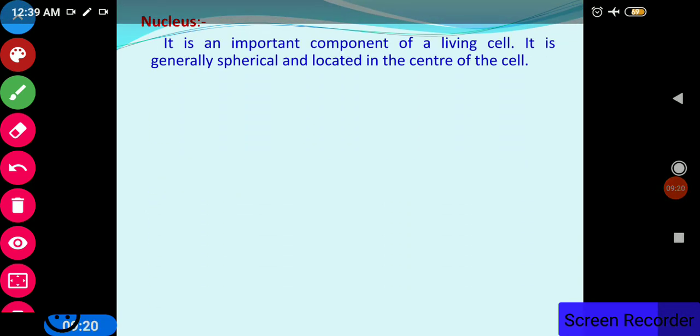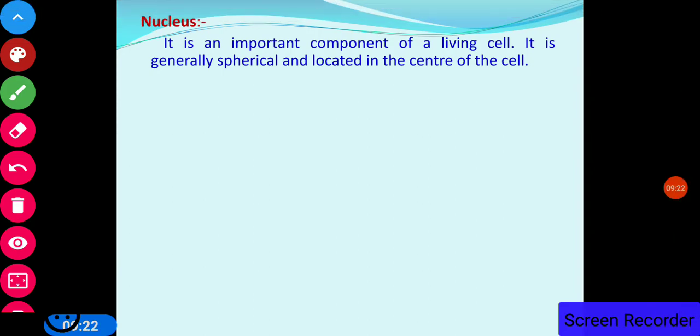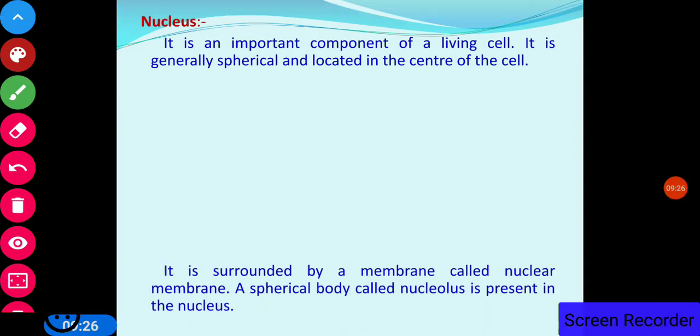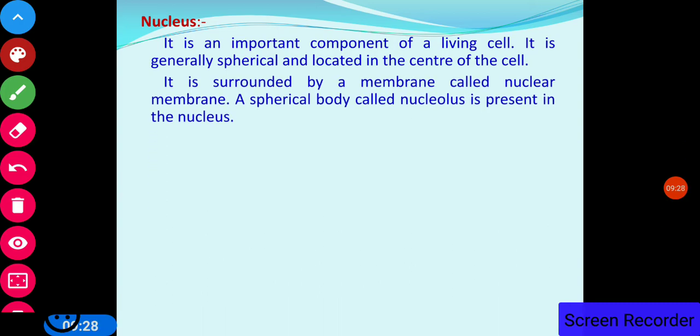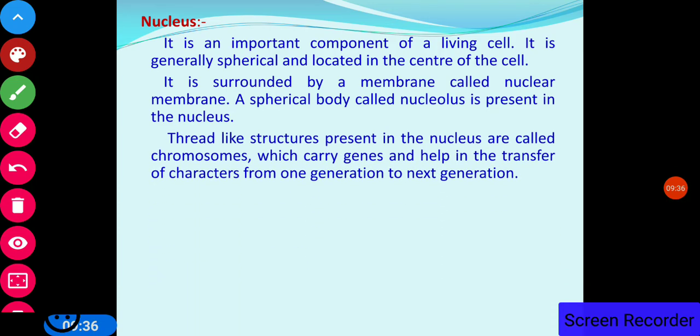Nucleus. It is an important component of a living cell. It is generally spherical and located in the center of the cell. It is surrounded by a membrane called the nuclear membrane. A spherical body called the nucleolus is present in the nucleus. Thread-like structures present in the nucleus are called chromosomes, which carry genes and help in the transfer of characters from one generation to the next generation.